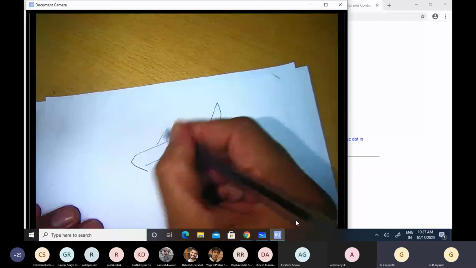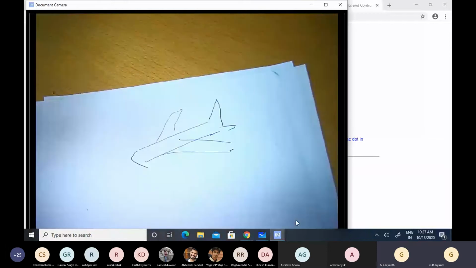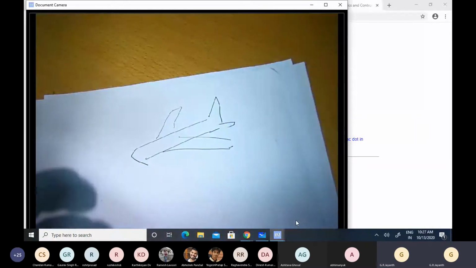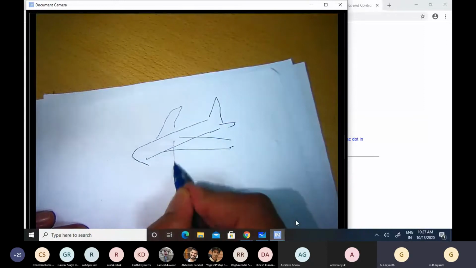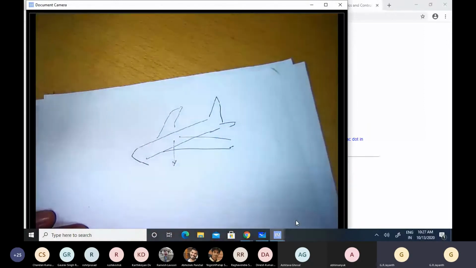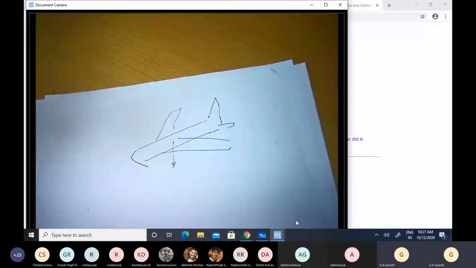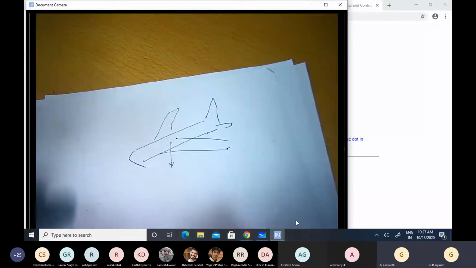When the aircraft changes its orientation, of course, the direction of weight changes with the orientation of the aircraft. But what about its lift and drag? The lift and drag experienced by an aircraft is dependent on the inclination of the wing, and the inclination of the wing changes with that of the aircraft.